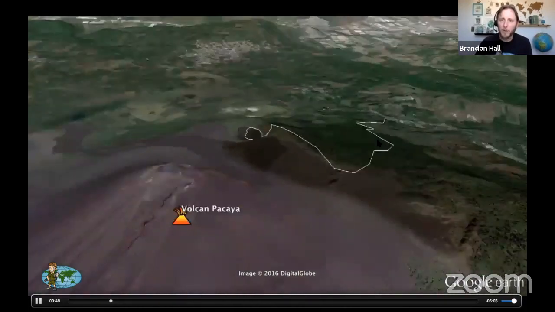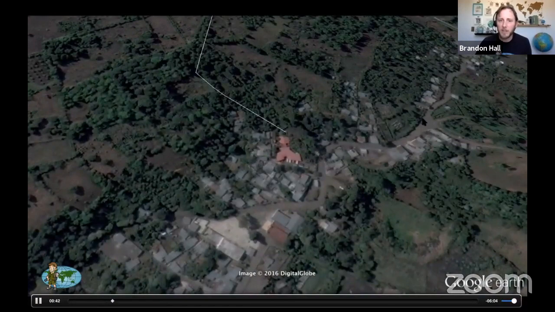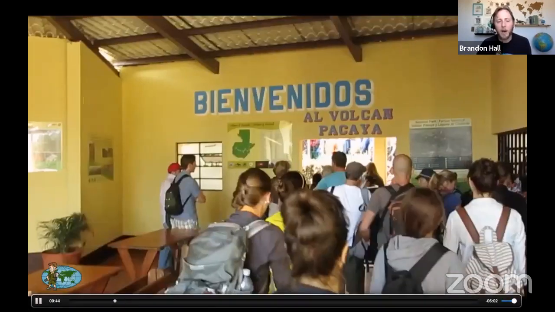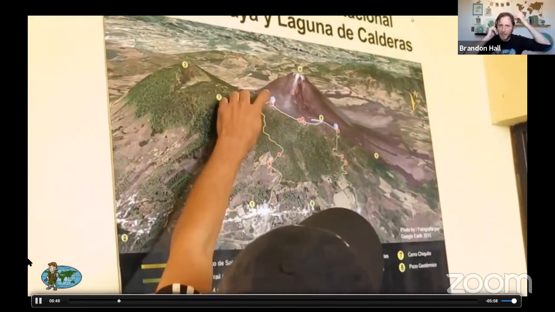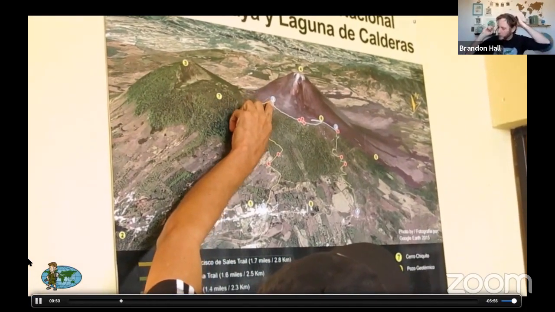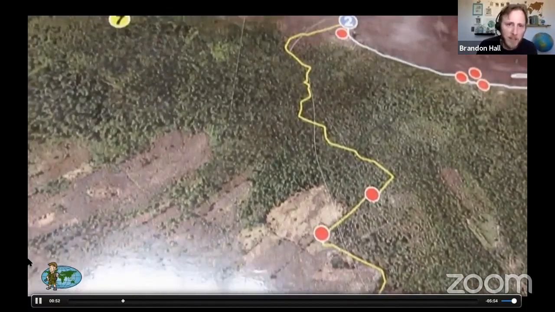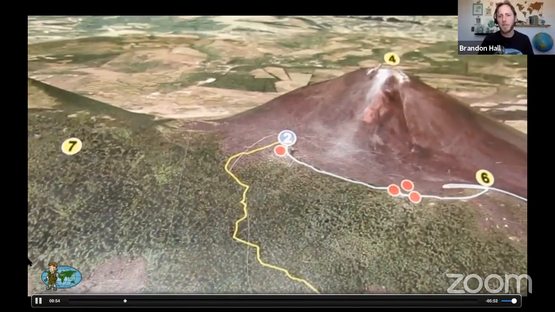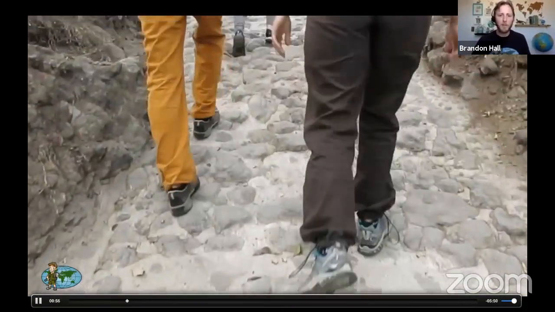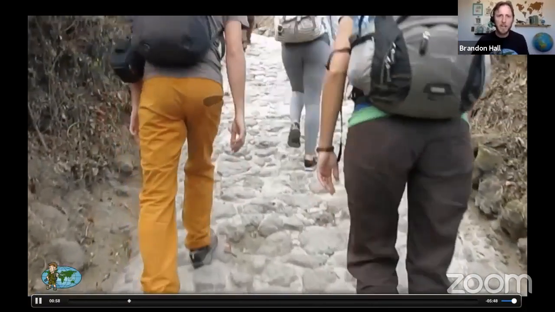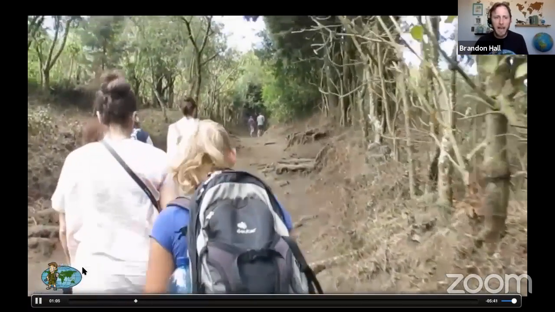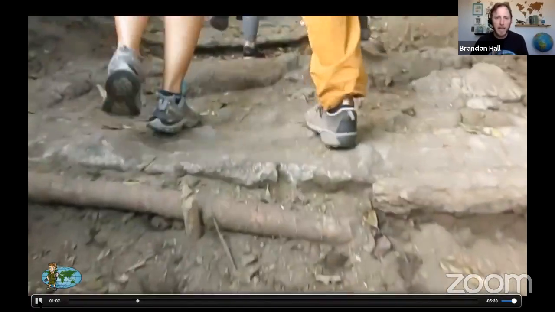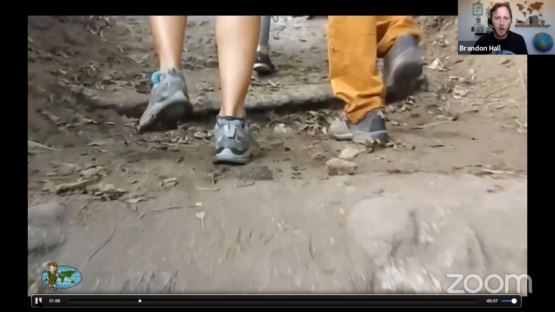All right, so we're going to head out to the visitor center, and abracadabra, we're now in Guatemala. We're going to meet our tour guide first. Tour guides are going to point out where we're going to hike to, point out the safe areas and unsafe areas to stay away from. And we'll start hiking from the visitor center. Very quickly, you can see that the soil turns black on the volcano. And when we look here, the soil is very dark on the ground.